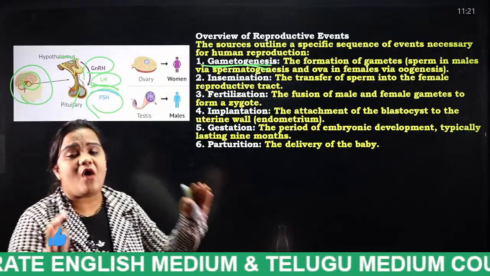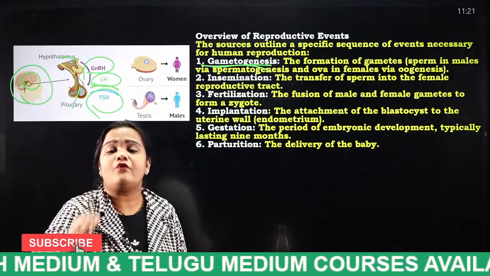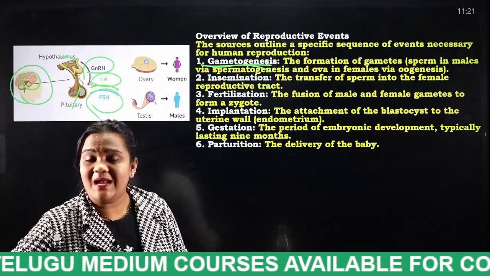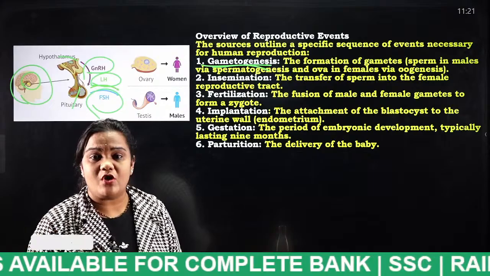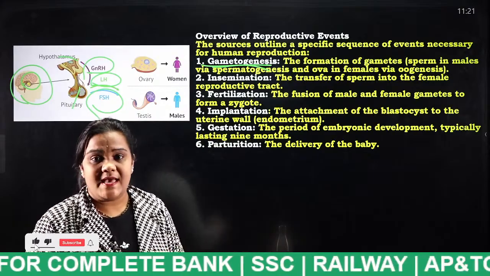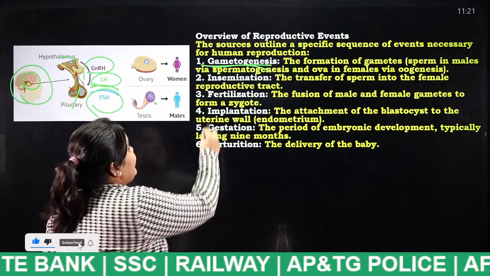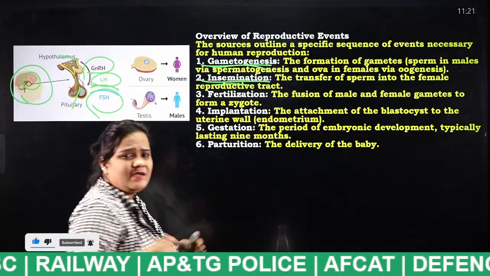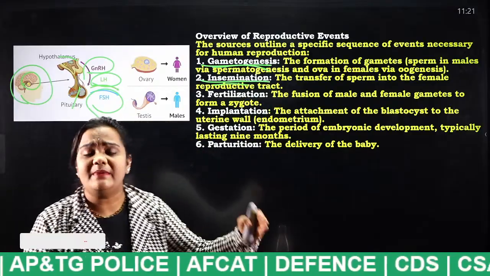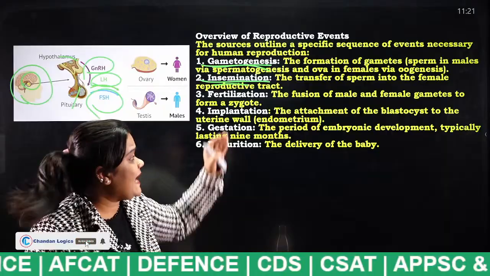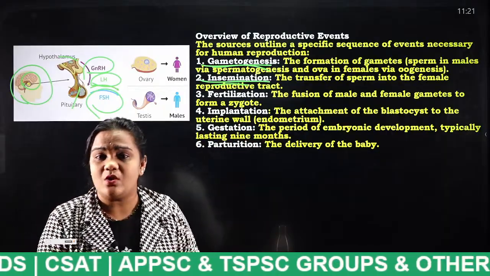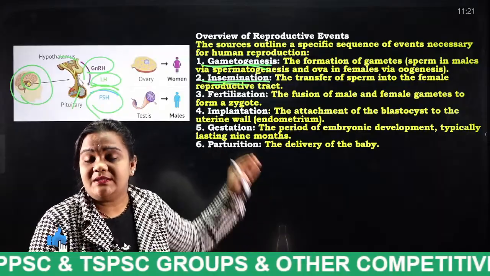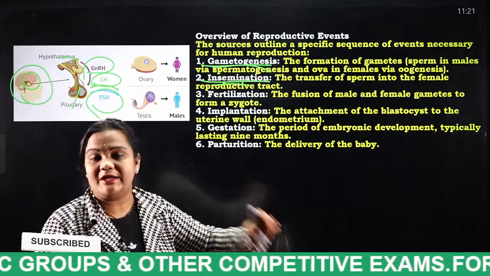Gametogenesis means the formation of gametes, nothing but the formation of egg in female and the formation of sperm in male. This process is known as what, students? Gametogenesis. And the next step involved is insemination, nothing but the transfer of sperm into the female reproductive tract. This is known as what, students? Insemination. These are the steps involved in the reproductive system.